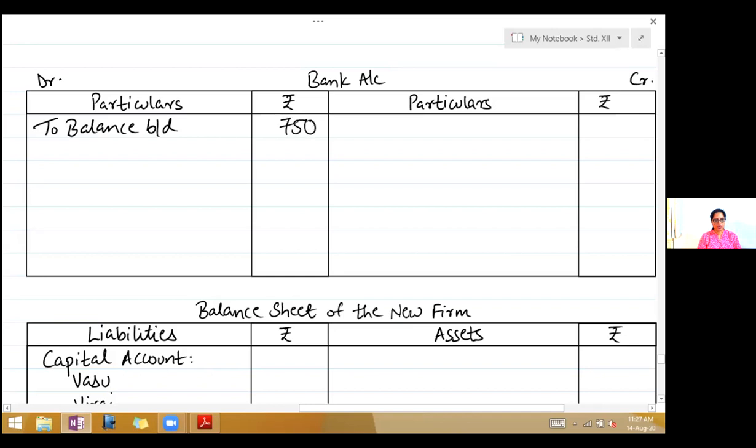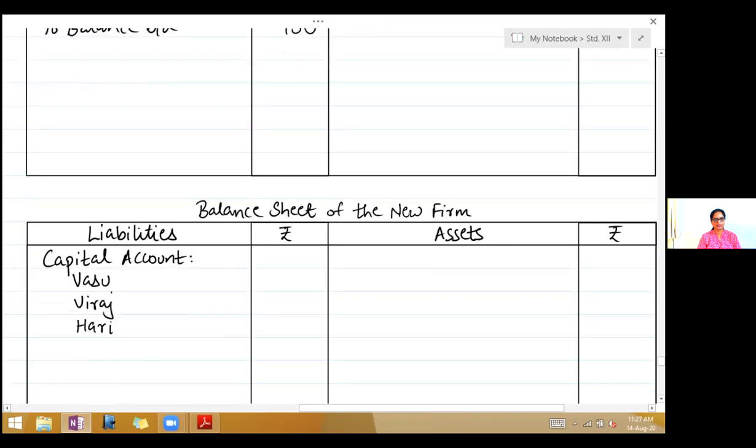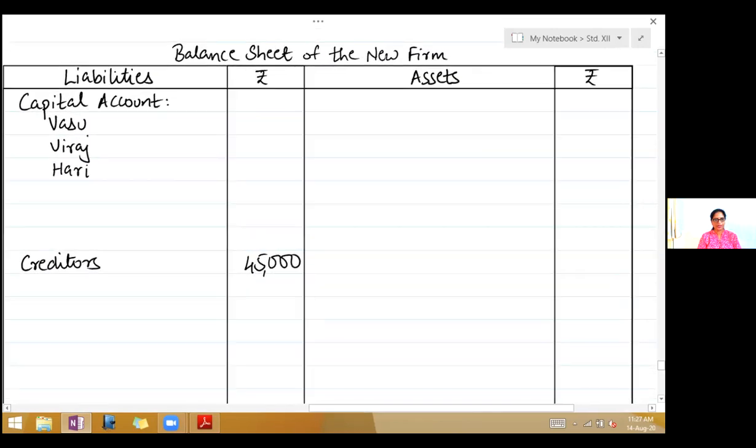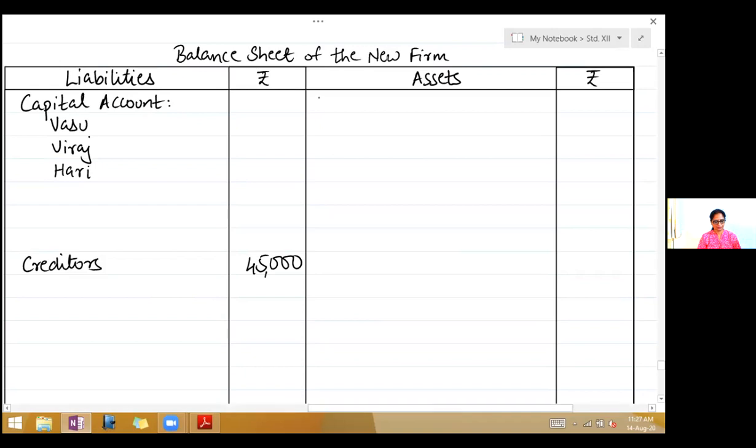Now the rest are all assets. So come to the asset side of the balance sheet. Sundry debtors. They're having adjustment. So write in the column 66,750. Leave a line for adjustment. Stock. In a column 25,500. Leave a line. Investment.